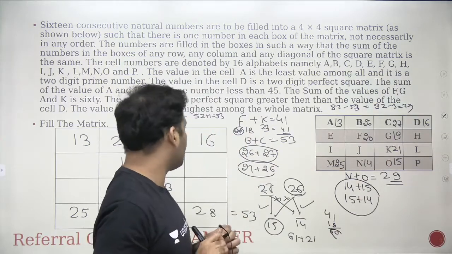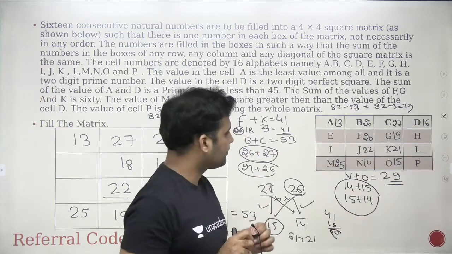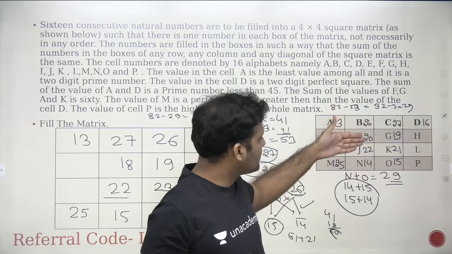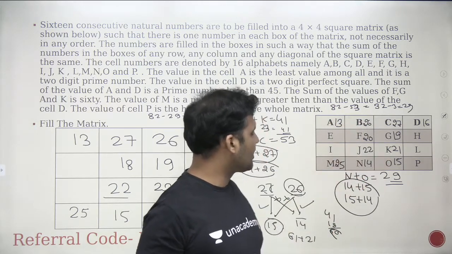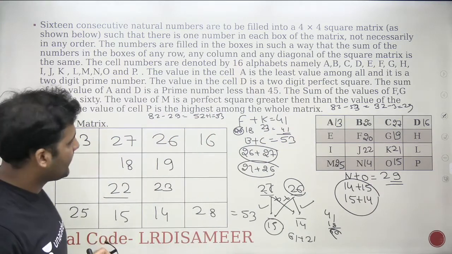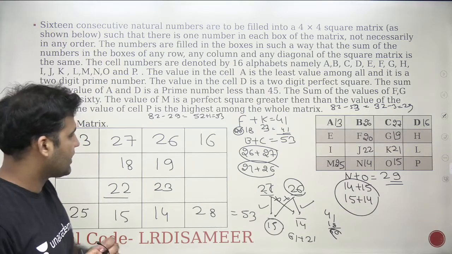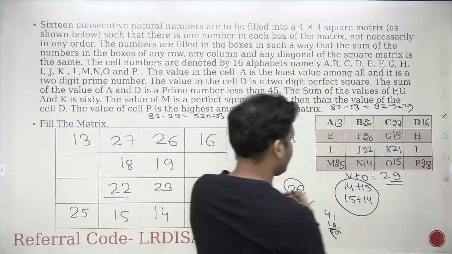Now let's see what is the value of j. J is 22 here. Are we getting the sum here as 82? 6 plus 2, 8 plus 4, 12, yes. 2 plus 2, 4, 6, 7, 8, yes. This is becoming 82, everything is working fine. That's perfect, right? So both of these two cases are working. Let me cross check it again. Yes, this is perfect, right? F is also 28 here. F is 28 here. Okay.